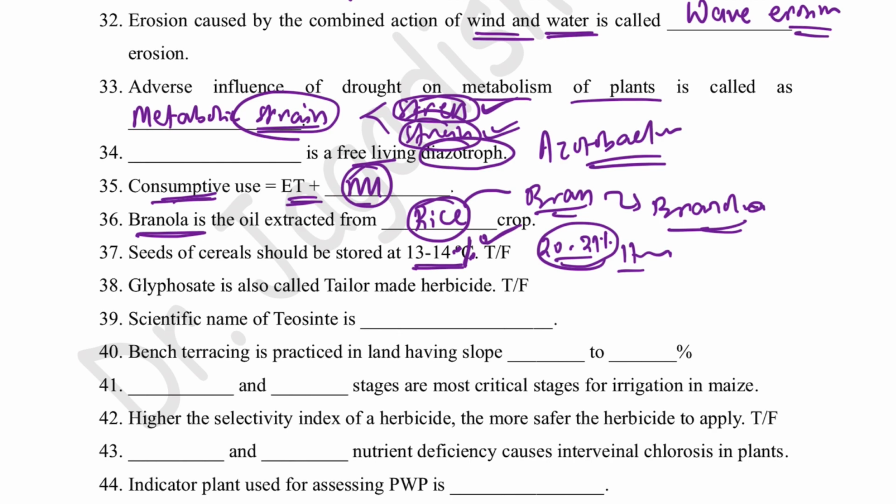Okay, but in case of oil seed, you can see 6 to 8% is the storage limit. When the moisture content is dropped down to 6 to 8%, then only it can be stored for effective storing, otherwise there will be fungal attack.